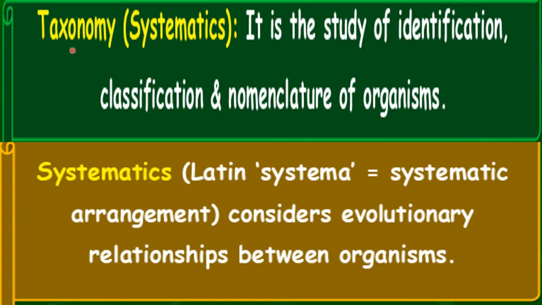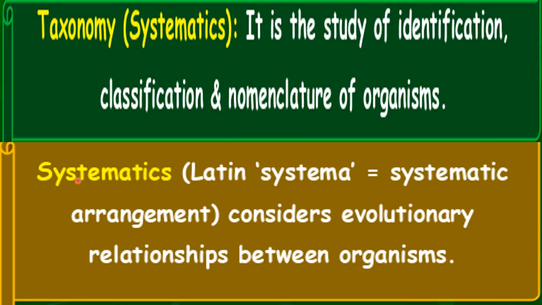So in taxonomy, we study the identification of organisms, their classification in separate categories, and their nomenclature, means to give standard names to the organisms, right? It can be called systematics when it considers the evolutionary relationship between the organisms.